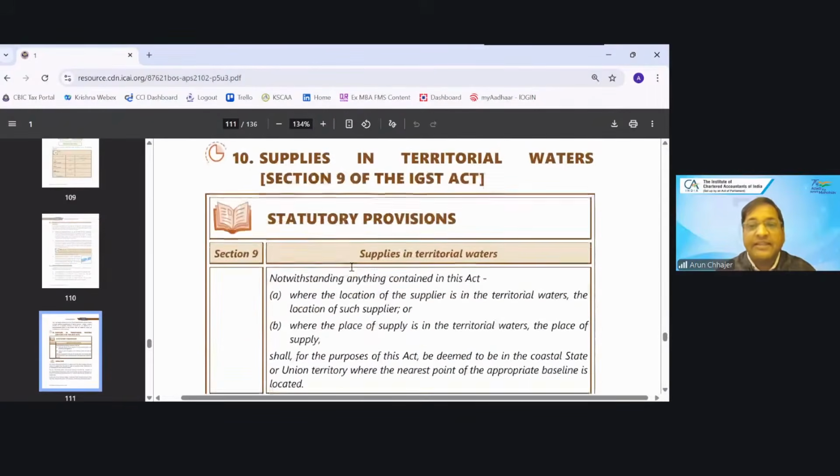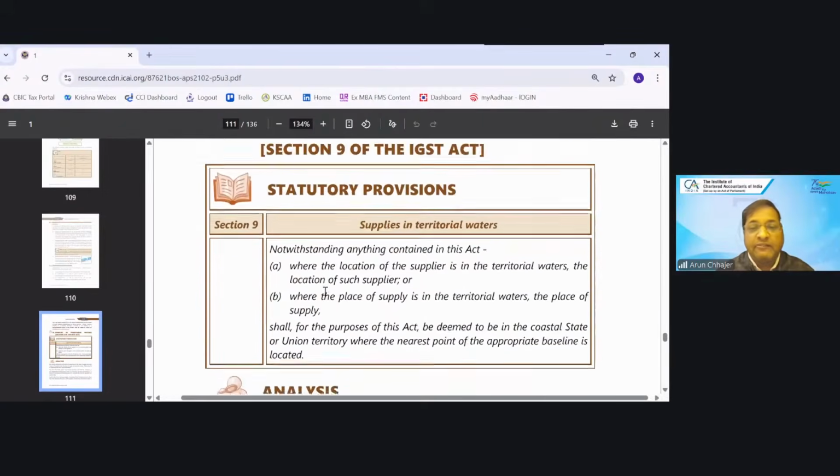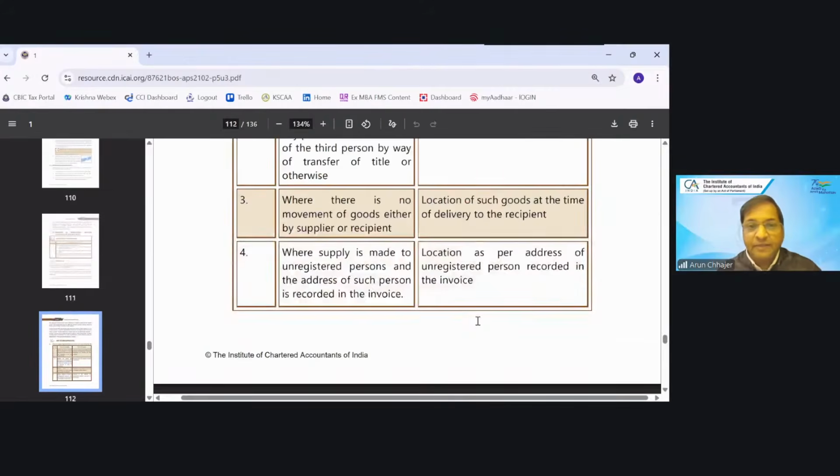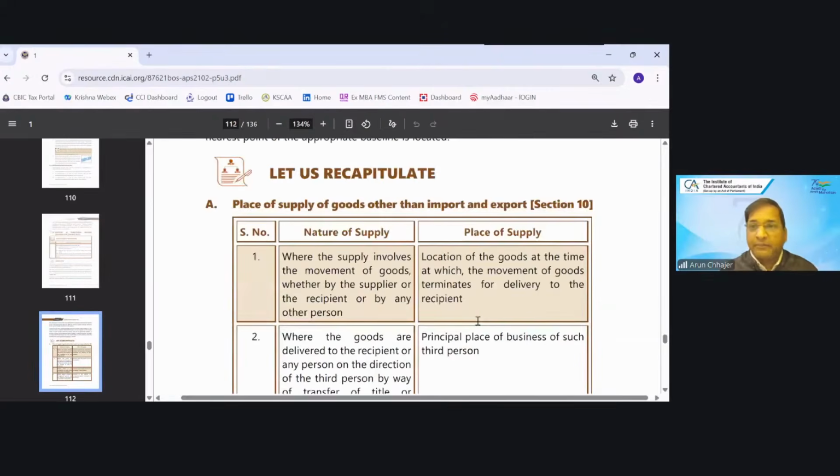Then section 9, supply in the territorial water. When the location of the supplier is in the territorial water and place of supply is in the territorial water, it shall for the purpose be deemed to be the coastal state or UT where the nearest point of the appropriate baseline is located. So we have completed sections 7, 8, 9, 10, 11, 12, 13. Okay. So I hope one part is clear to you.